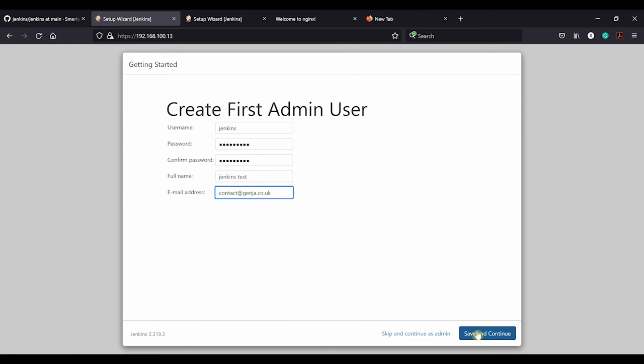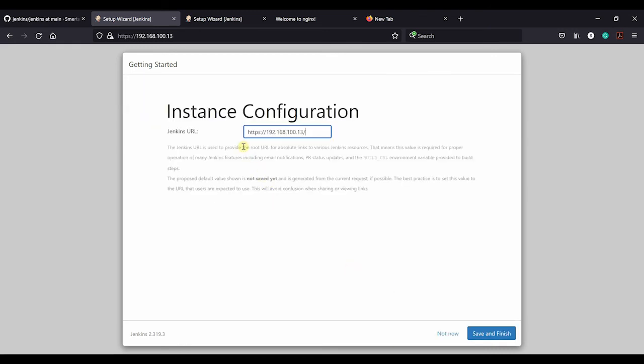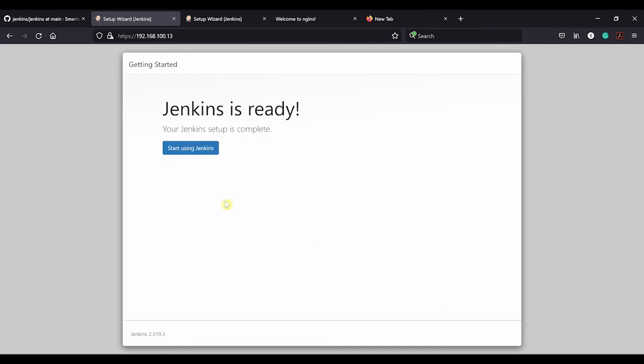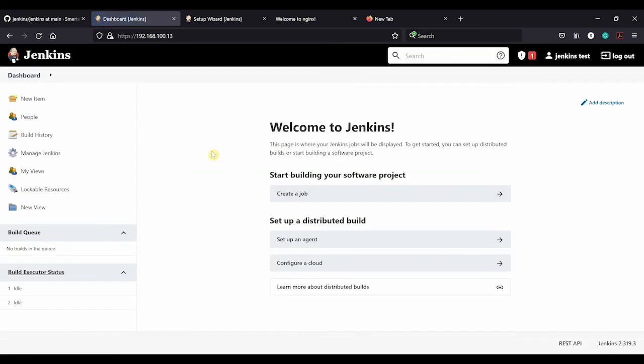Let's save that. Then it's just asking you to confirm what the root URL is going to be. I'm just going to leave it as it is. If you have a domain name that you want to stick in there, you can put that in. You don't have to do it now, but I'm just going to leave it for the purpose of this. And now we're ready to start using Jenkins. So Jenkins is now installed securely. This is the main front page.